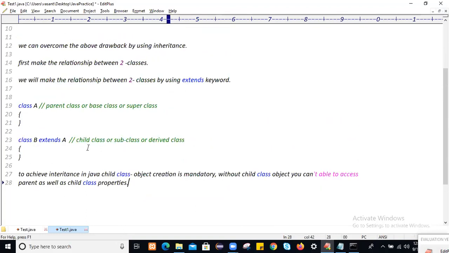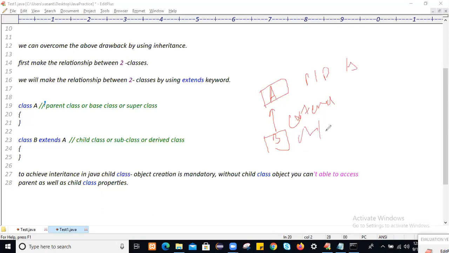So this class A is the parent, class B is the child. Once you make the relationship by using the extends keyword, class A will be treated as the parent class, the base class or super class, whereas class B will be treated as the child class, subclass or derived class.